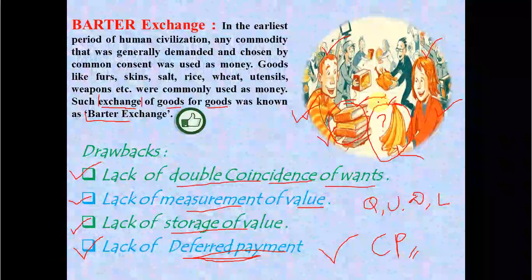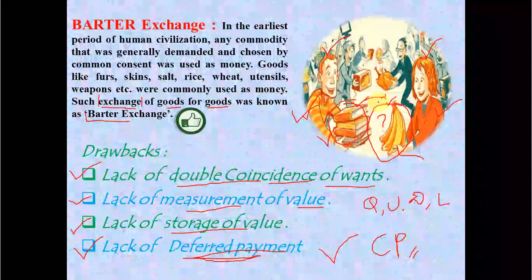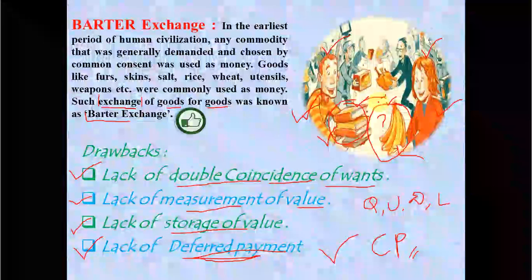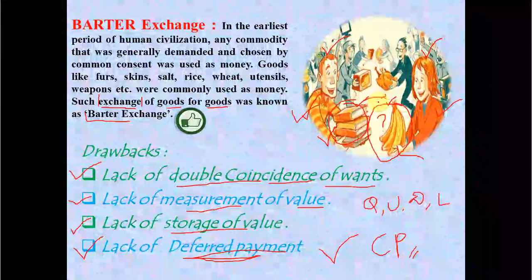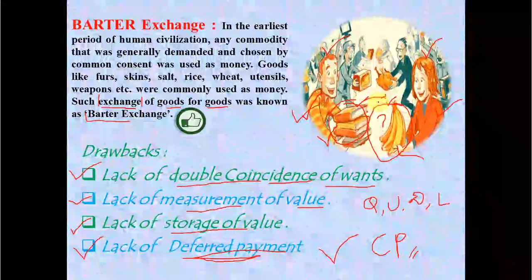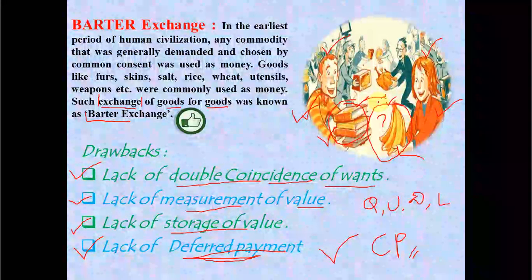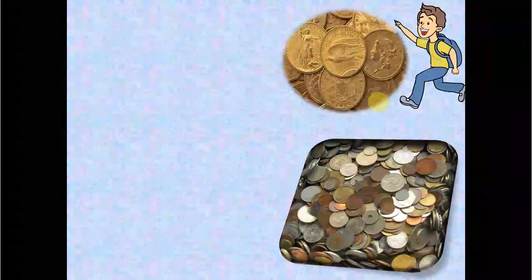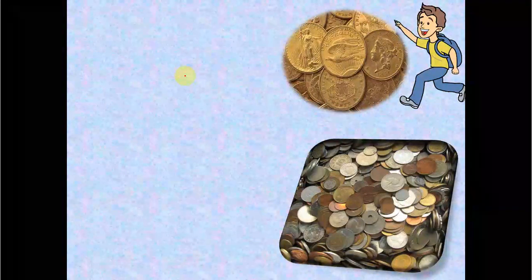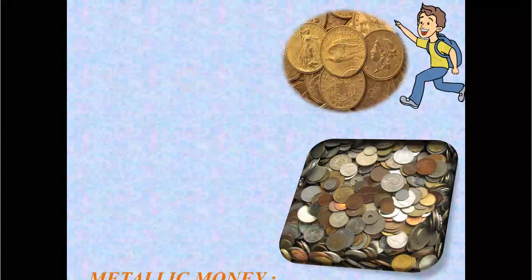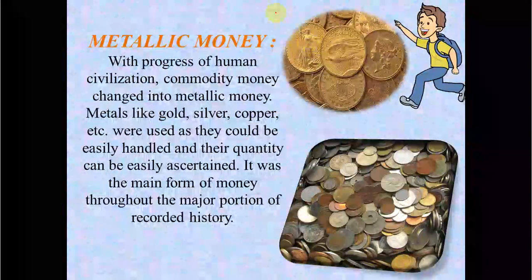So you can see the barter system has lots of problems: double coincidence of wants, measure of value, store of value, transfer of value, credit payment. Therefore we have to choose something else for the exchange of goods. So when we are using something else for the exchange of goods, we found a different thing, that is a metallic coin, or metallic money.